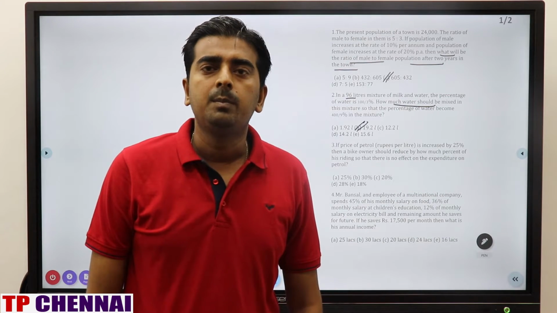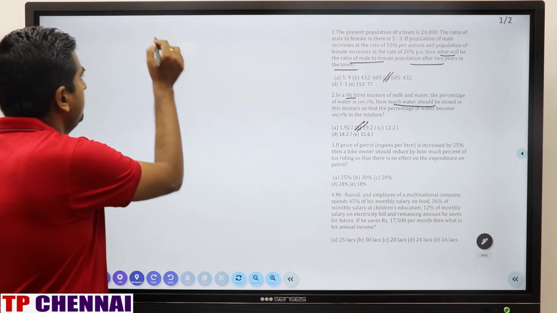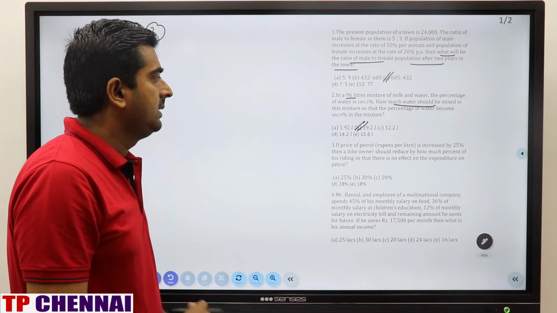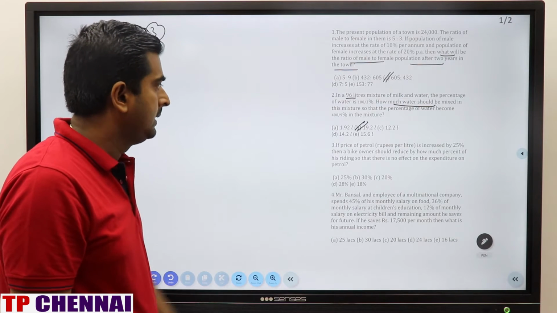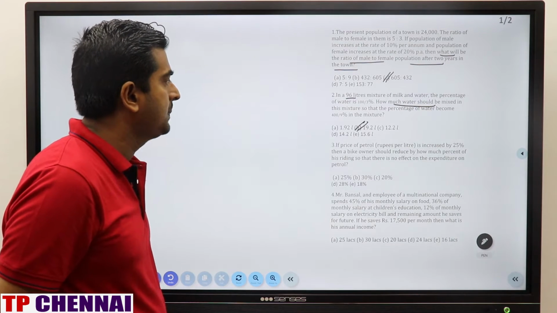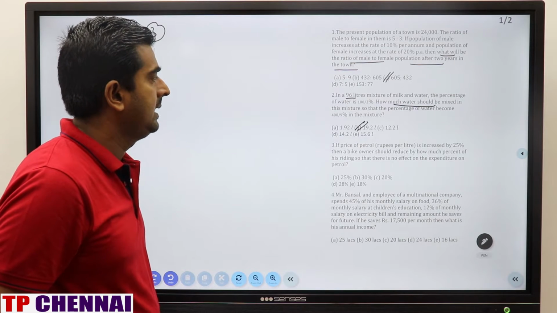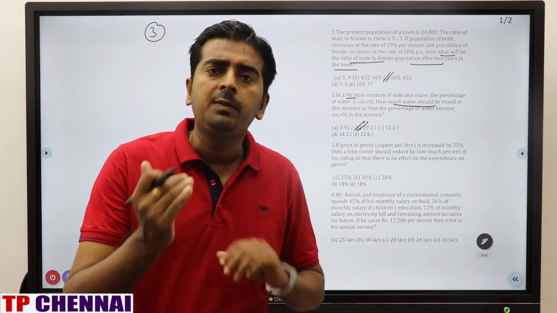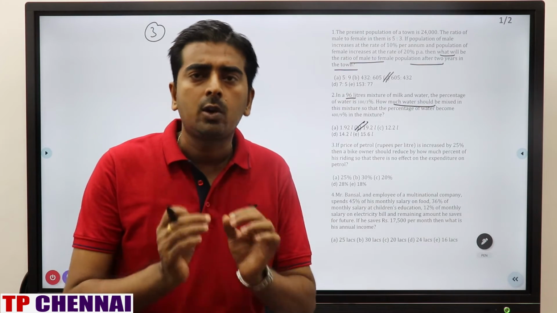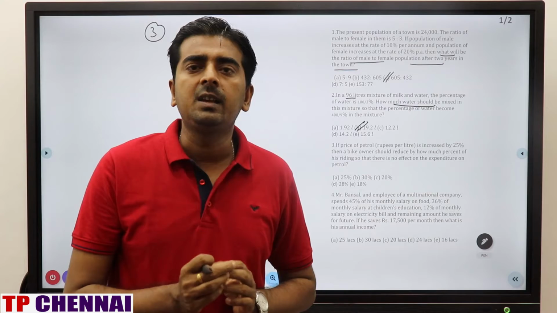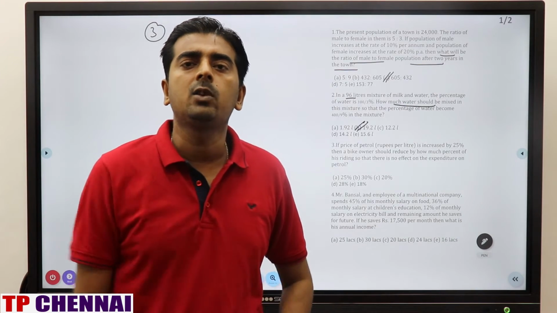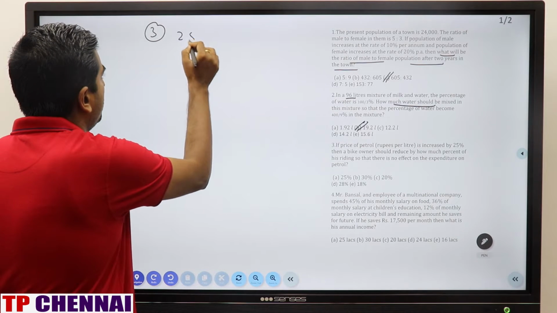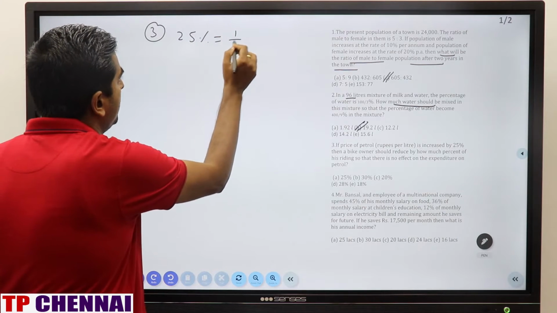Now we'll see question number 3. If the price of petrol is increased by 25%, then by what percent should a bike owner reduce his riding so that there is no effect on the expenditure on petrol? I have solved one such question in my previous video also. Short trick: if any value is increasing by 1 by n, it will always decrease or compensate by 1 by n plus 1. The 25% fraction value is 1 by 4.